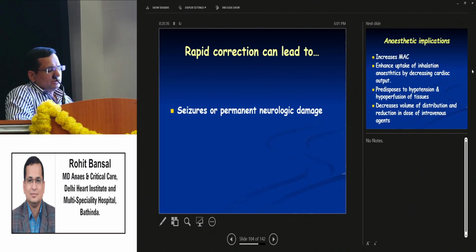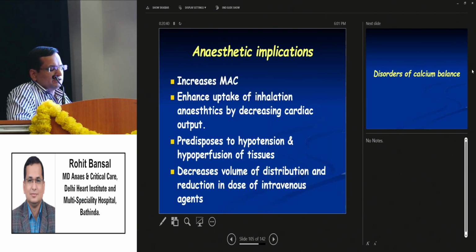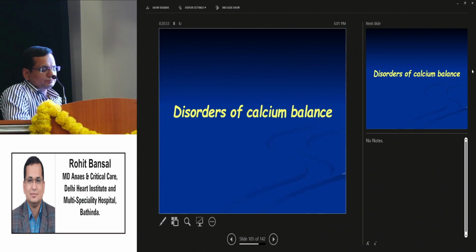Rapid correction will lead to seizures or permanent neurological damage. Anesthetic implications are increased requirement of anesthesia, enhanced uptake of inhalation anesthetics by decreasing cardiac output, predisposition to hypotension, hypoperfusion of tissues, decreased volume of distribution and reduction in dose of intravenous agents.